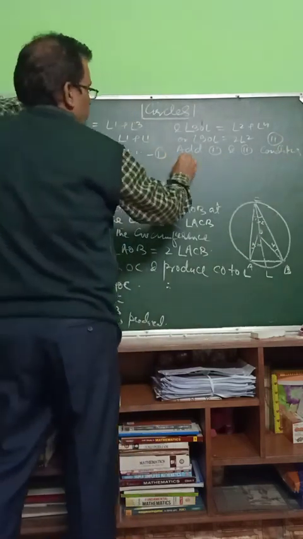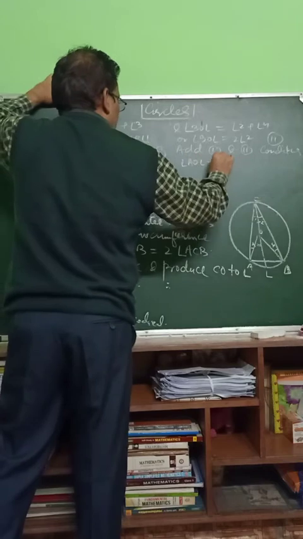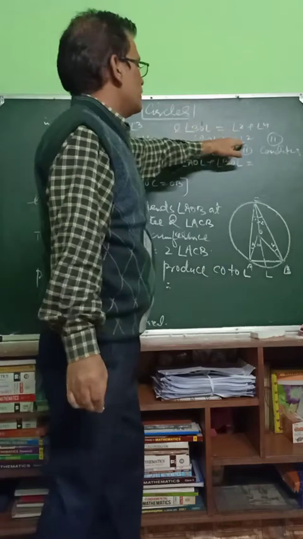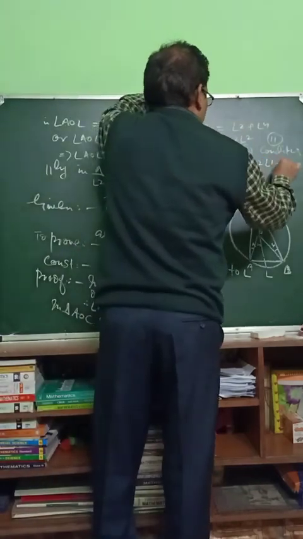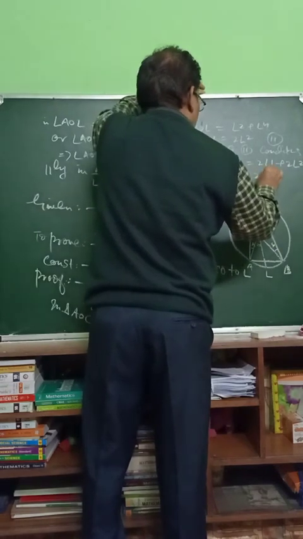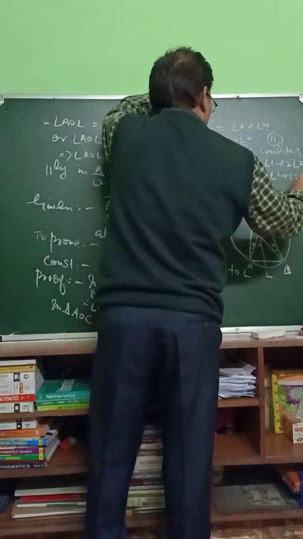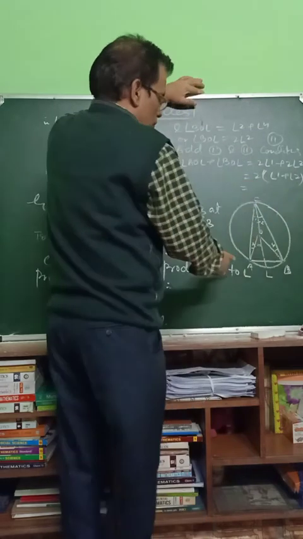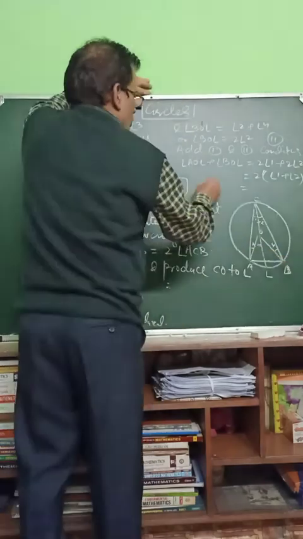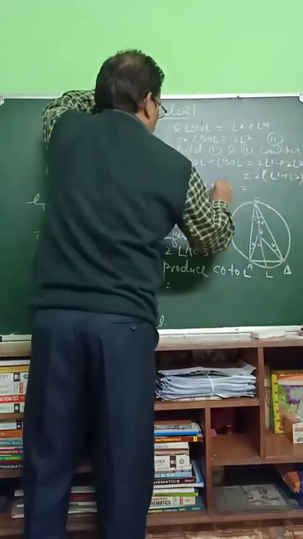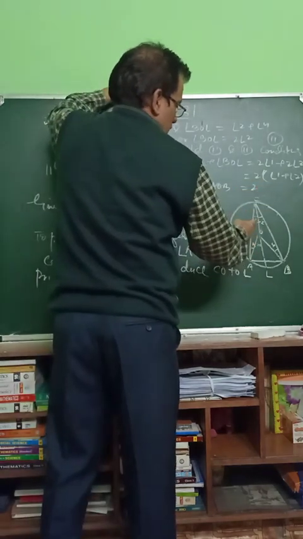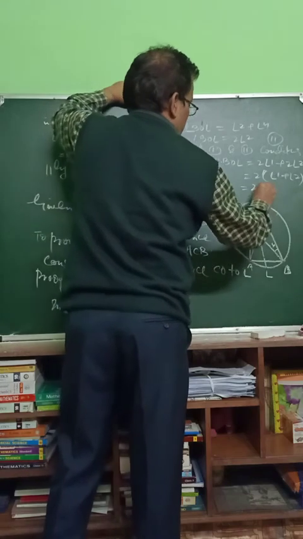Angle AOL plus angle BOL is equal to twice angle 1 plus twice angle 2. Taking 2 common, it is angle 1 plus angle 2. This is equal to angle AOL plus BOL, which becomes angle AOB. Or angle AOB is equal to twice angle 1 plus angle 2, which is angle ACB.